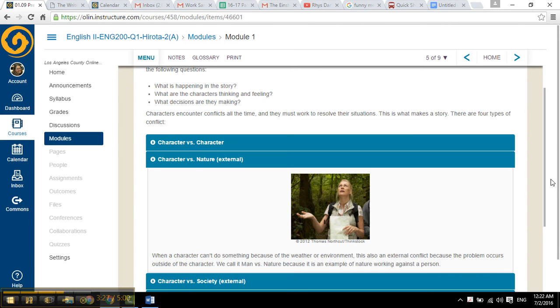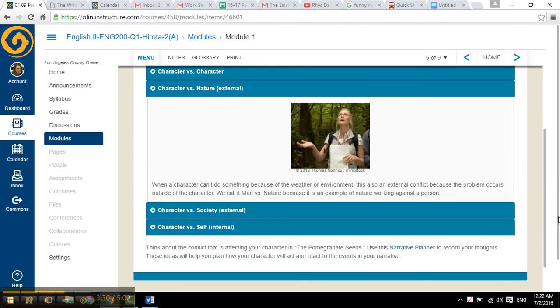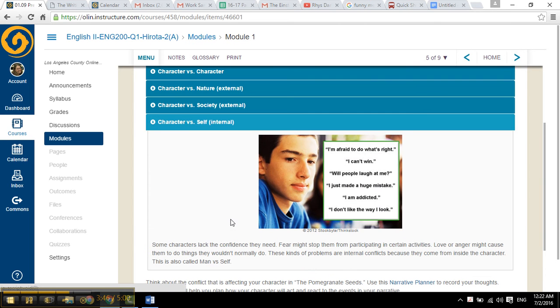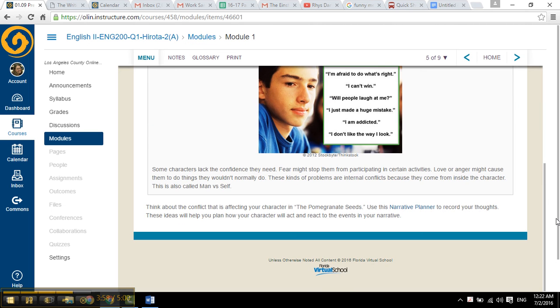There's also character versus nature. These are stories like that one with Tom Hanks where he gets on the deserted island alone. It's just him versus nature. There's character versus society. This would be like The Outsiders or Veronica Mars. And then there's character versus self. This is like Smeagol or the Green Goblin. The conflict is all within. But read what they write. What they write is better than that little summary I did. Read the whole page, and then go on to page 6.